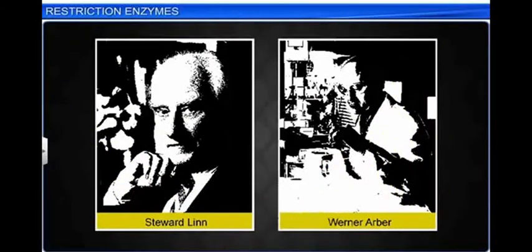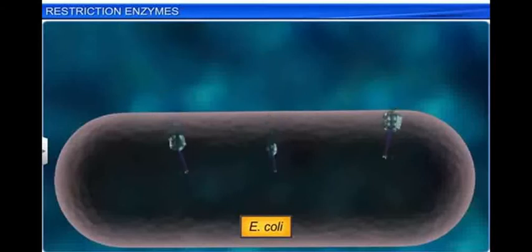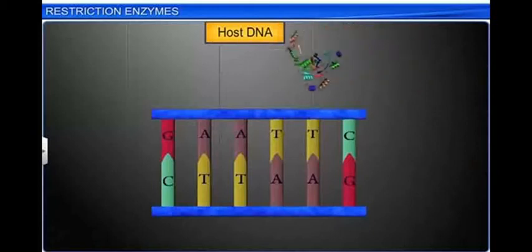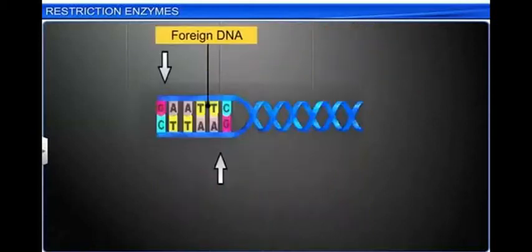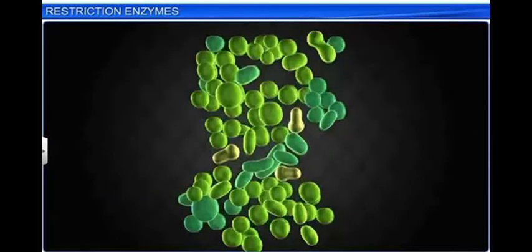Let's see the discovery of restriction enzymes. In 1963, Stuart Linn and Werner Arber worked on the enzyme responsible for restricting the growth of some bacteriophages in E. coli. One of the enzymes adds a methyl group and the other cuts the DNA into fragments. Such a fragmenting enzyme is called a restriction endonuclease or molecular scissors.